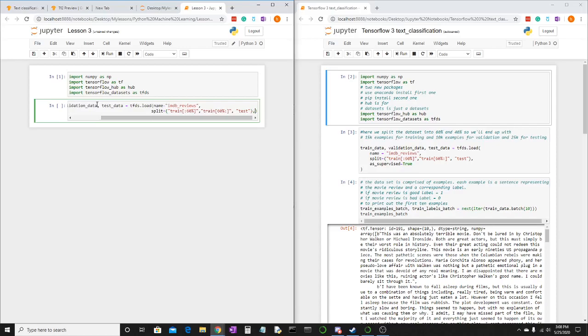And then comma outside that parentheses, but still inside the first one, as_supervised equals True, with a capital T.